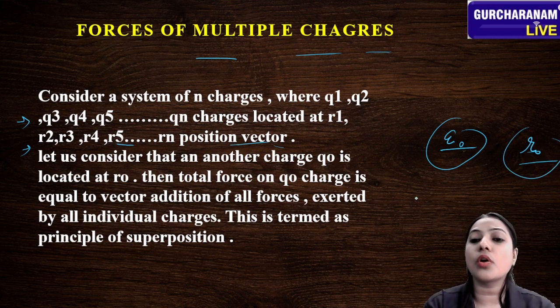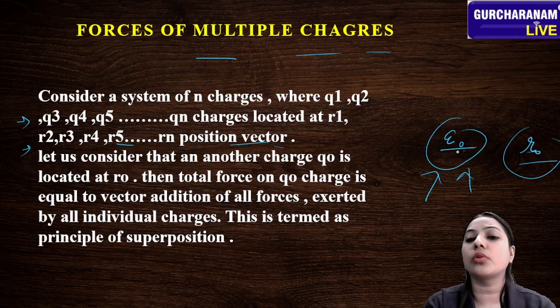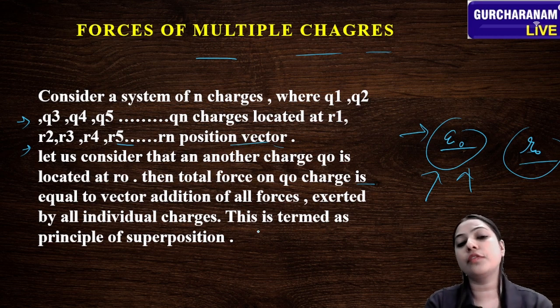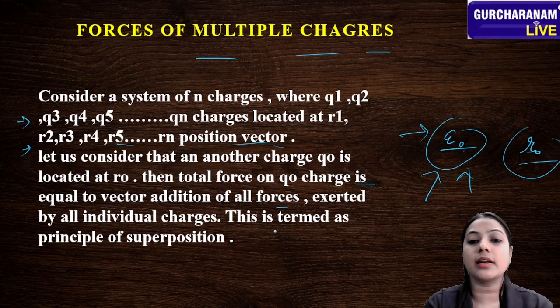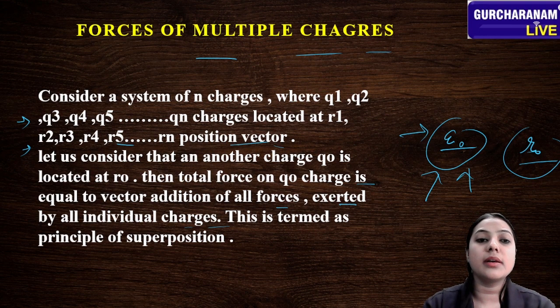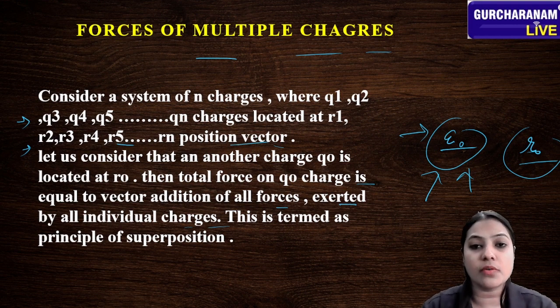Then the total force on the Q naught charge is equal to the vector addition of all the forces exerted by the individual charges. This is termed the principle of superposition, the forces of multiple charges.